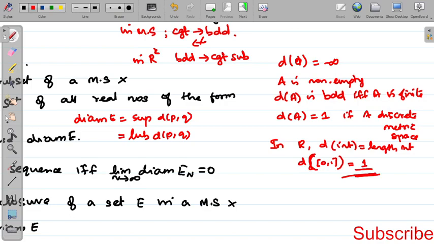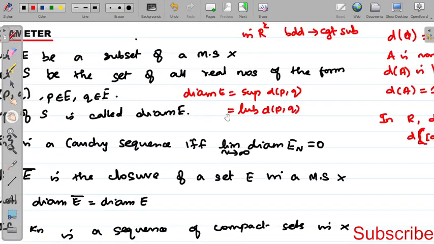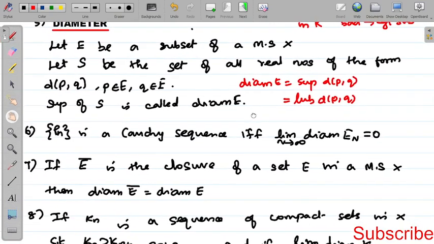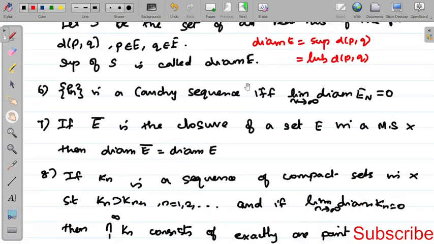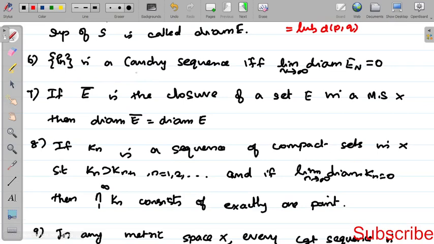The same way we can find the diameter. So diameter is equal to, in R, the length of the interval, or in a set we can say the LUB, the supremum of the distance between 2 points. And this is the one: if Pn is a Cauchy sequence, then the limit of the diameter of Pn is equal to 0.